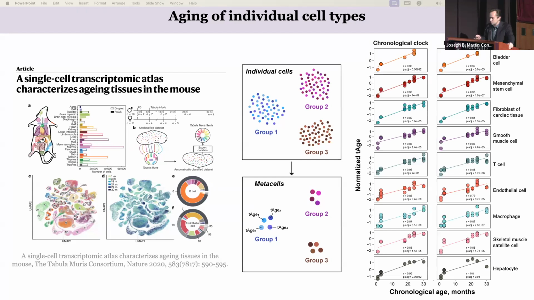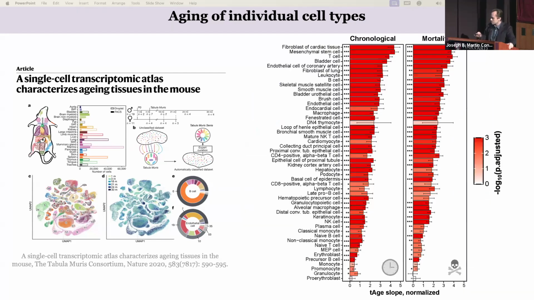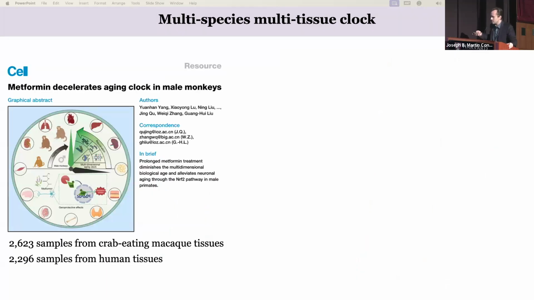It turned out that in many cell types, we observed aging-related dynamics with age. You can see that even stem cells show aging at the level of the transcriptome, as do macrophages, T cells, muscle cells, etc. And the same model was applied to all these cell types. Actually, from among approximately 50 cell types presented in Tabula Muris, almost all of them showed a statistically significant increase of transcriptomic age with time. So it means that multi-tissue transcriptomic clocks capture not only differences in cell composition, but also changes within individual cell types. And this is very cool.